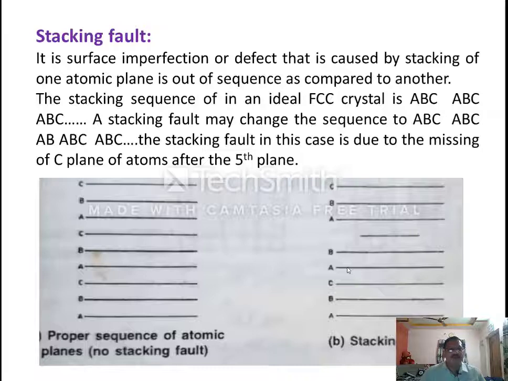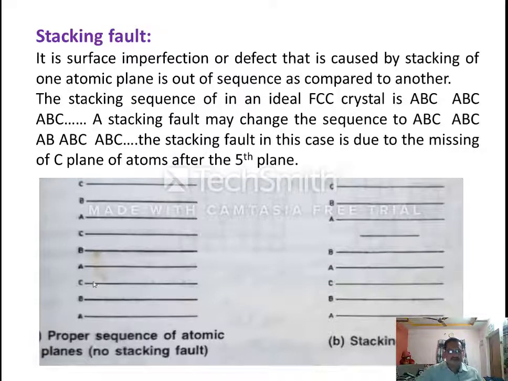And the third kind of defect is a stacking fault. It is a surface imperfection, or you can say defect. This is caused when one atomic plane is out of sequence as compared to another. The stacking sequence in an ideal FCC crystal is like ABC, ABC, ABC. The stacking fault may change the sequence of ABC, and the stacking fault in this case is due to missing of the C plane of atoms after the fifth plane.